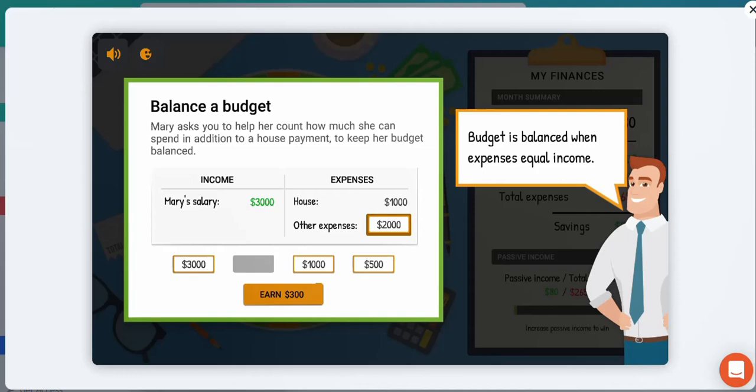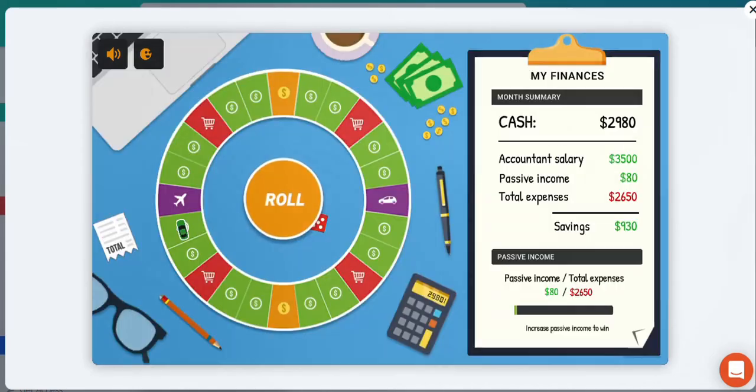net worth negatively. But we also know that we're going to be helping her with the budget, so we can earn $300 because we're helping her with balancing the budget. So we're going to do that. And we've helped her to balance the budget, and we've earned more income there. And you can see that our cash is going to continue to increase over time.